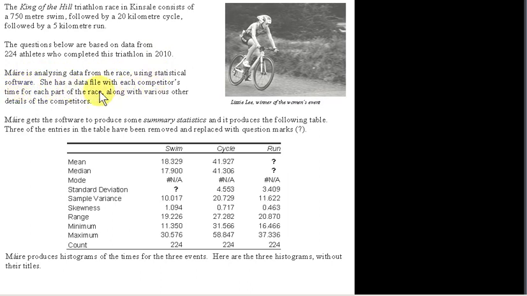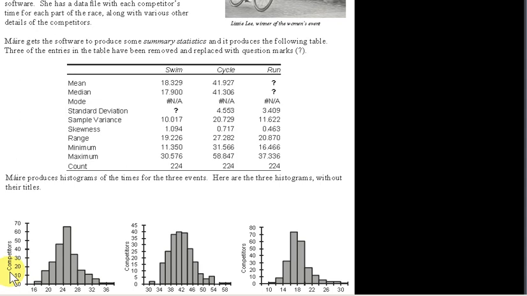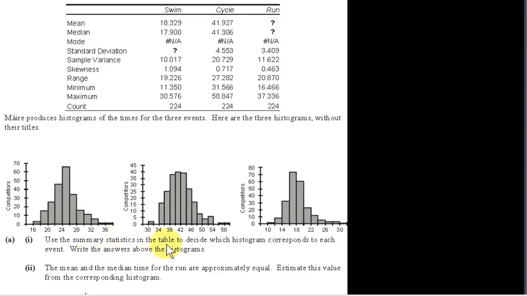She has a data file with each competitor's time for each part of the race, along with various other details of the competitors. Maura gets the software to produce some summary statistics, and it produces the following table. 3 of the entries in the table have been removed and replaced with question marks. Maura produces histograms of the times for the 3 events. Here are the 3 histograms without their titles. Use the summary statistics in the table to decide which histogram corresponds to each event.